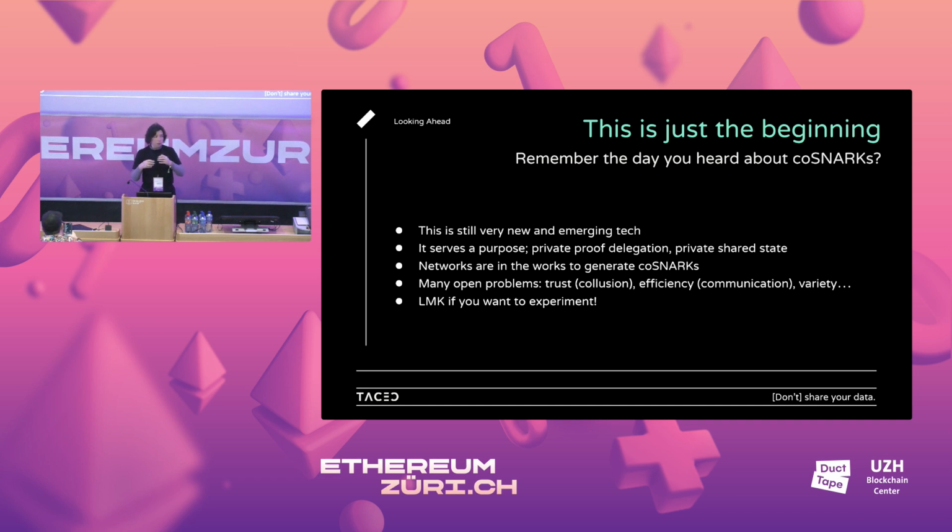The efficiency is still a huge problem. It works, we're doing it for cool stuff, and World is doing great stuff. The proof outsourcing is fine, but it needs a lot of effort. And also variety: the functionality is not that limited, but we don't have the full range of everything. So let me know if you want to experiment.